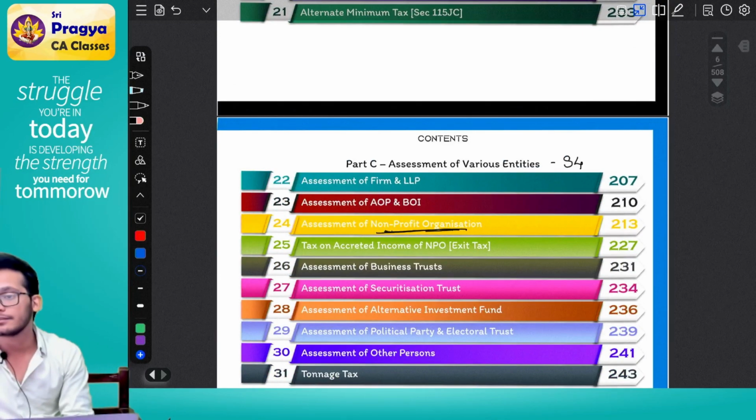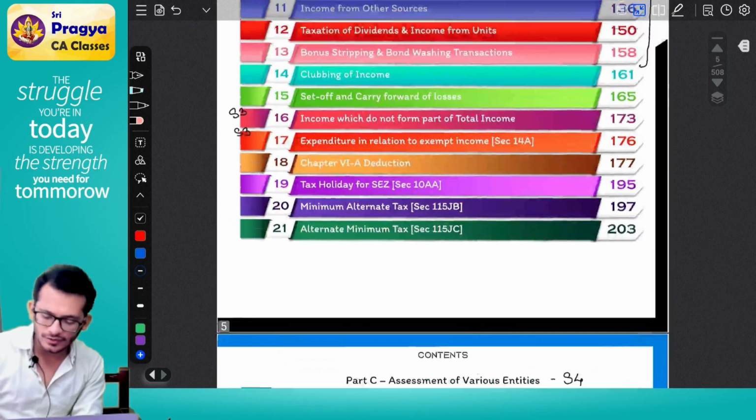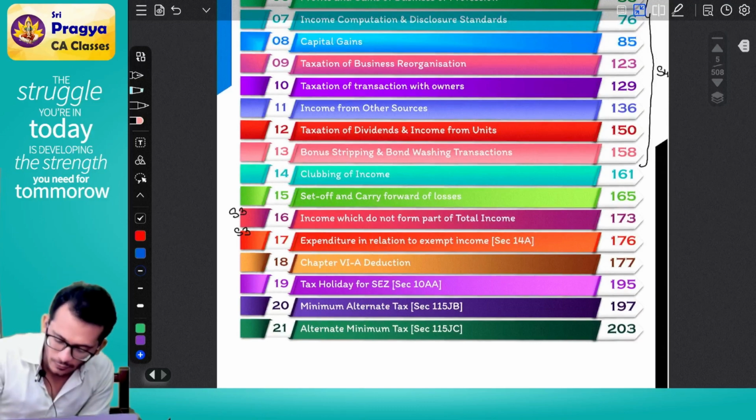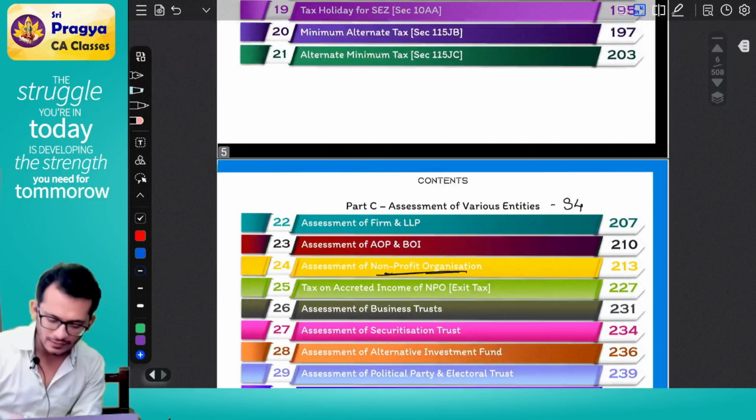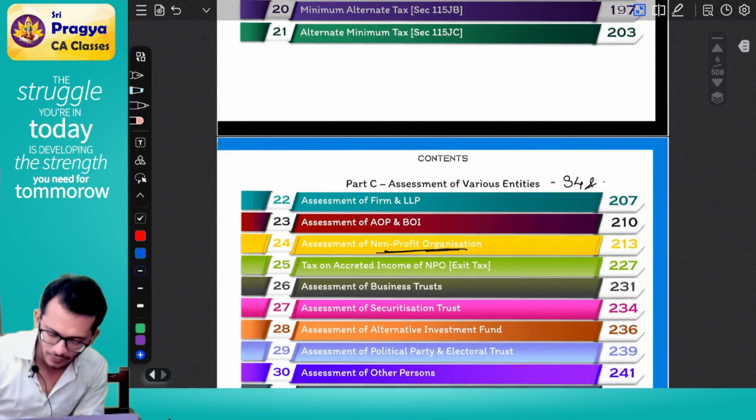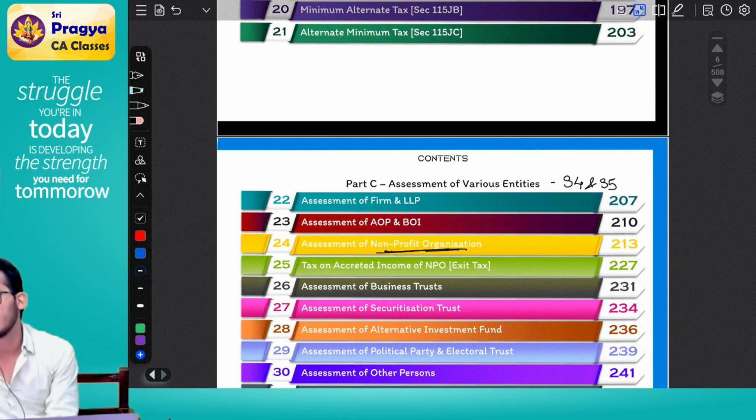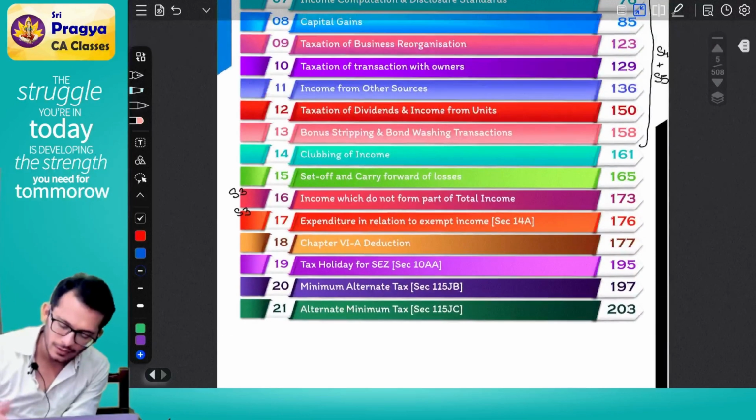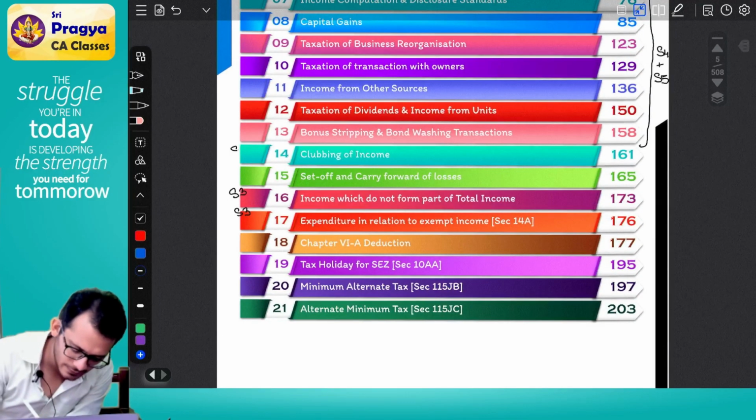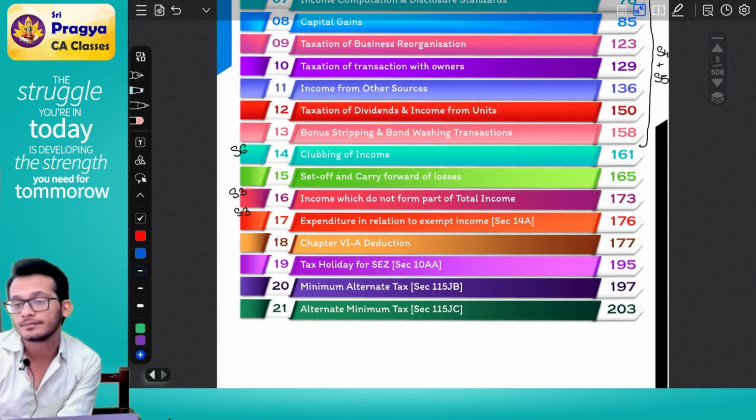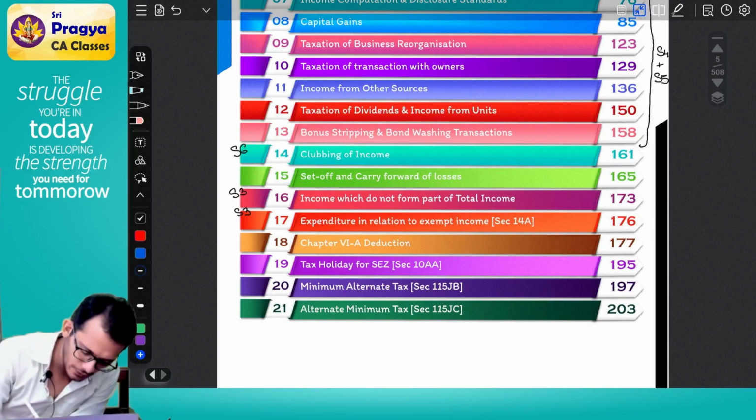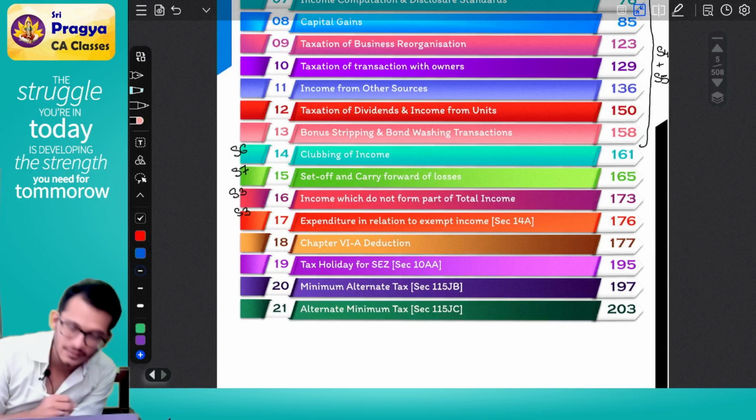Then provide your deductions and exemptions. So which means this is not just step 4, it is also step 5. So it will become step 4 and step 5. Next, clubbing your income, which is step number 6. Next, set off and carry forward, step number 7.